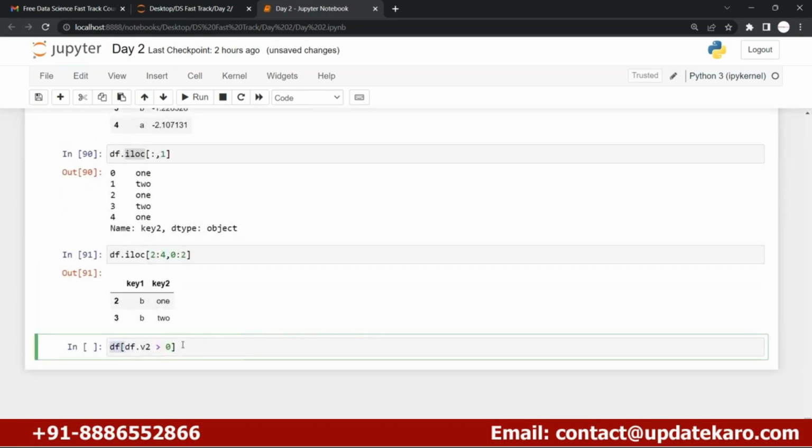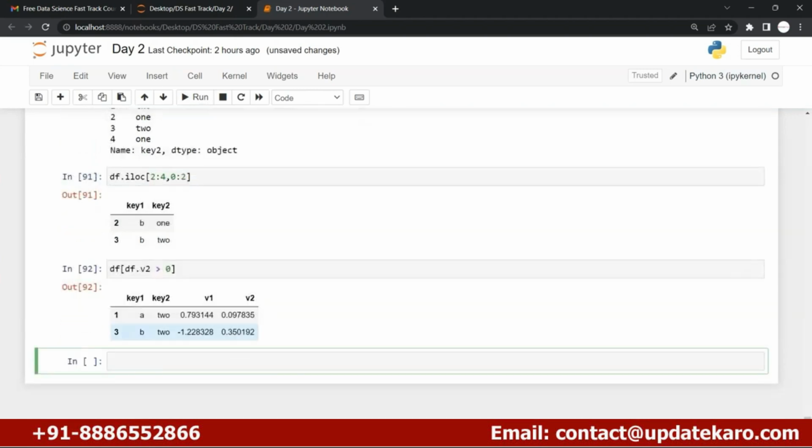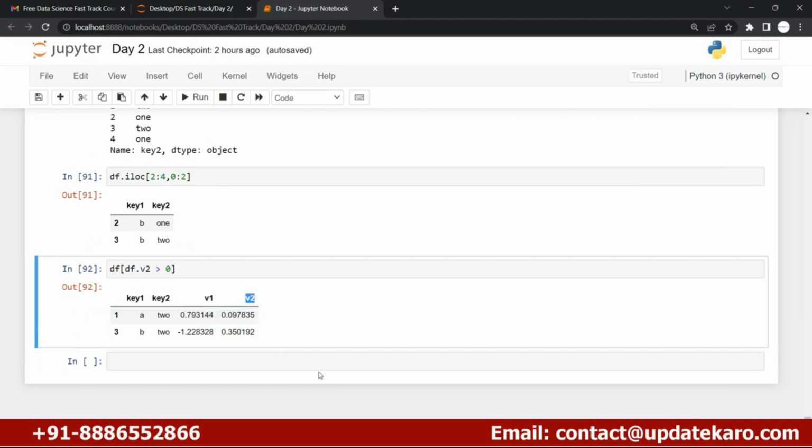These are nothing but the boolean concept. You just added one condition, and by adding this condition, it's very easy to take the positive rows by using the v2 column.